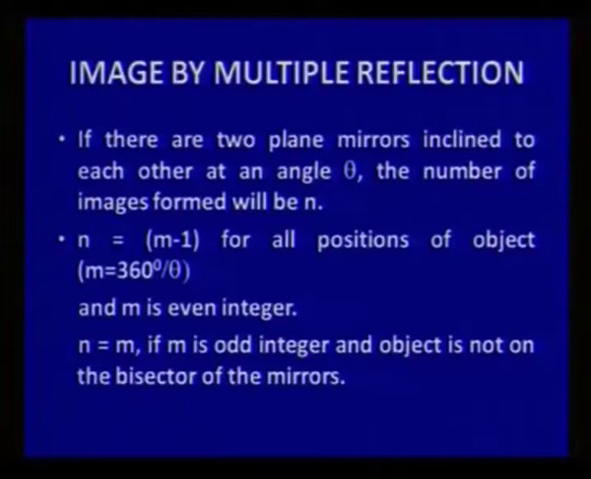So if we are taking two mirrors inclined at an angle theta, the number of images formed will be n, where n is given as m minus 1 for all positions of the object. Here m is 360 degrees by theta and it is an even integer, and this number of images n will be equal to m if m is an odd integer and the object is not at the bisector of the mirror angles.